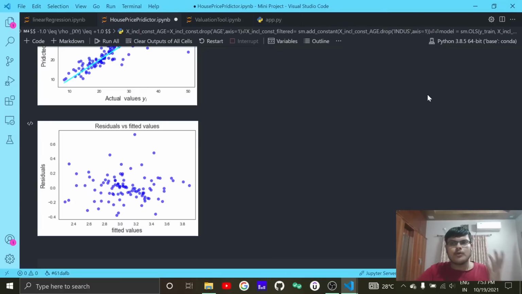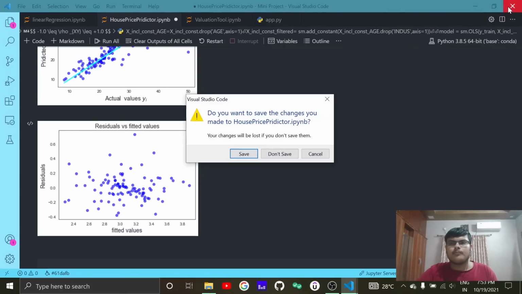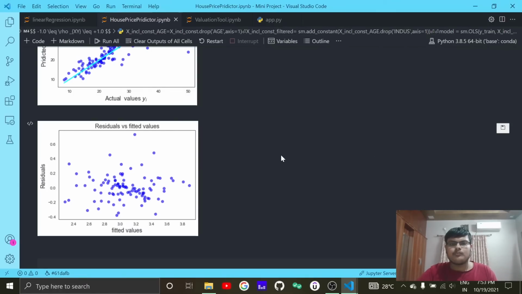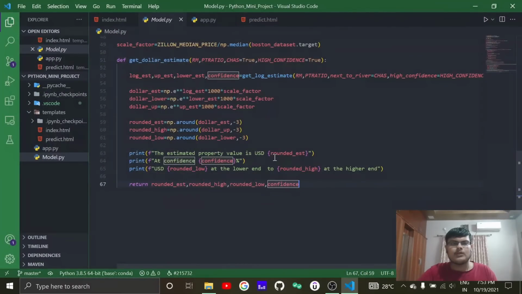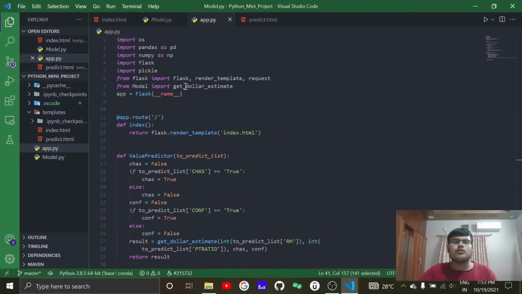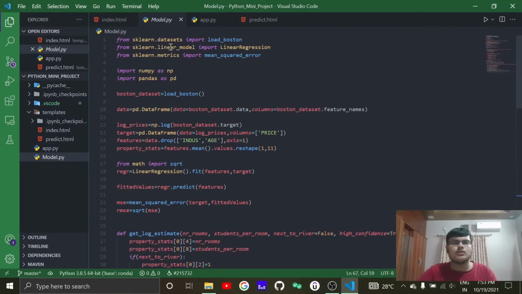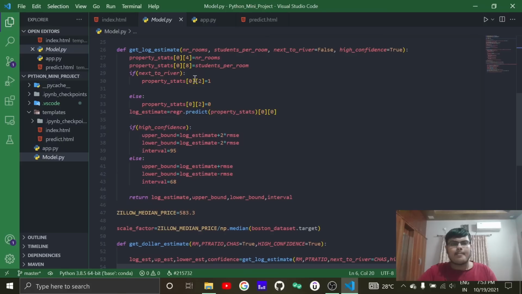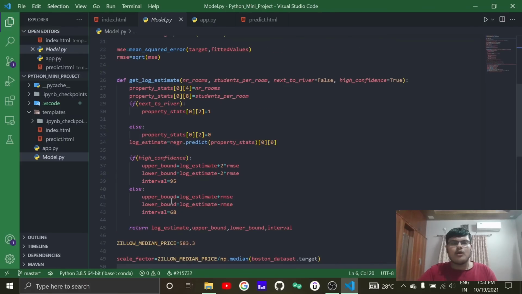So this was the Jupyter notebook. Now I will show you the Flask code. This is the Flask code. It is simple code. If you know Flask, you can implement it. If you don't know it, go and check out Flask and how to implement it. This is the scikit-learn dataset. Yeah, so this is how I have made these things.